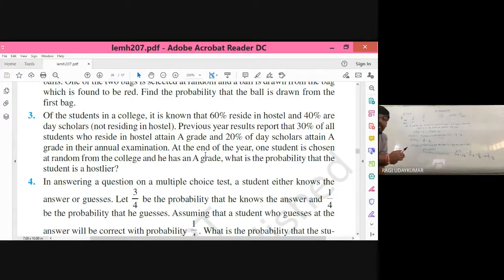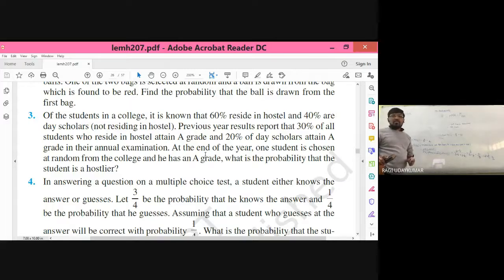Previous year results report that 30% of the students who reside in a hostel attain grade A. Getting grade A is an event A. You have to consider A as the event of attaining grade A. Now if the students reside in a hostel, 30 percent will get A. And if they are day scholars, 20 percent will get it.